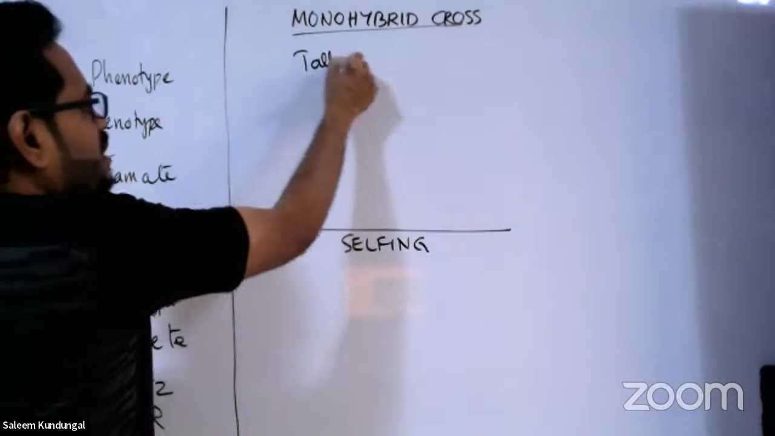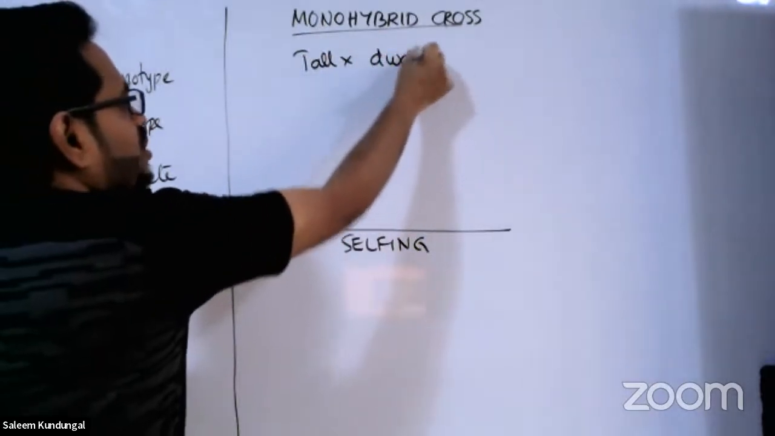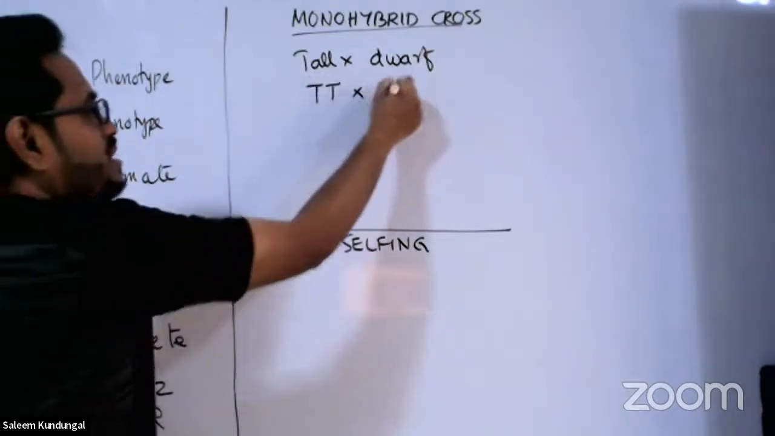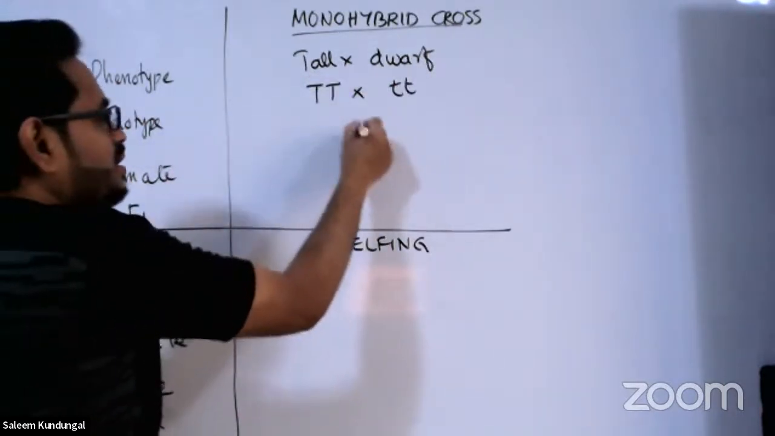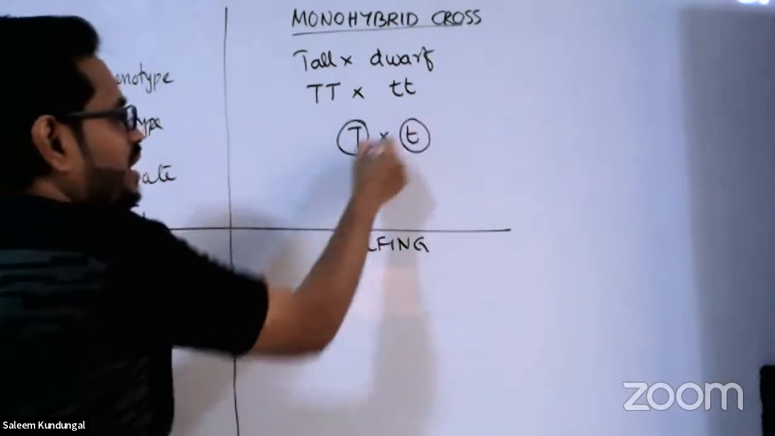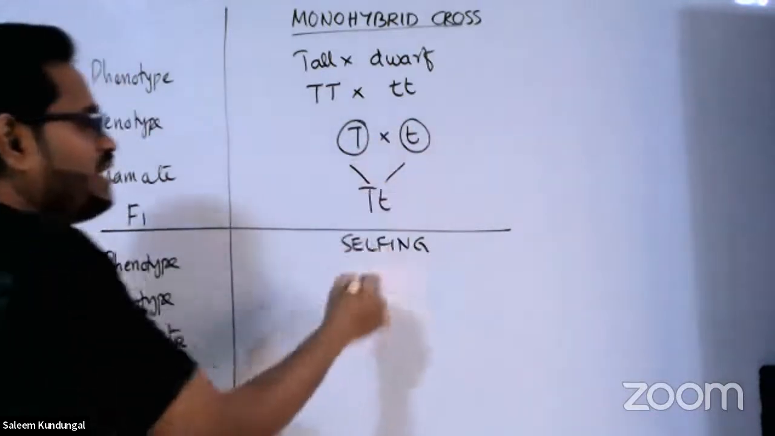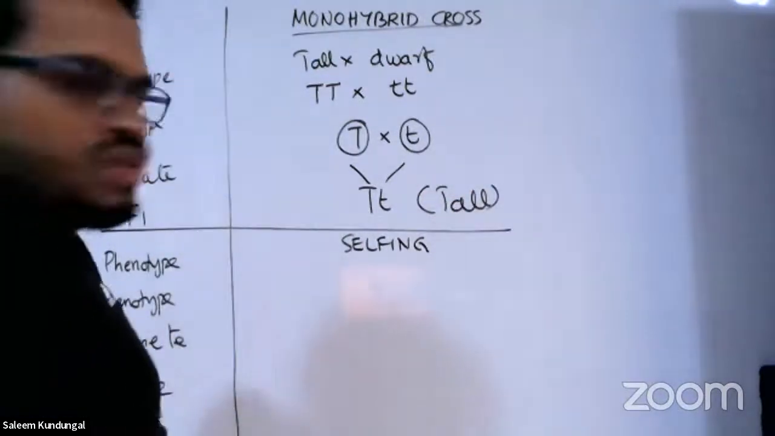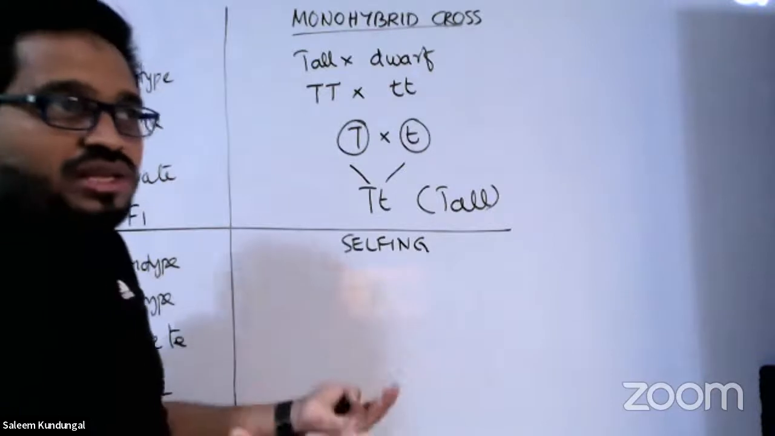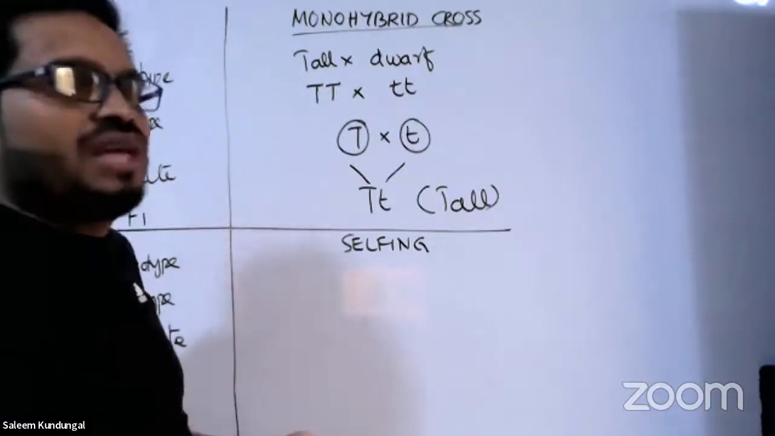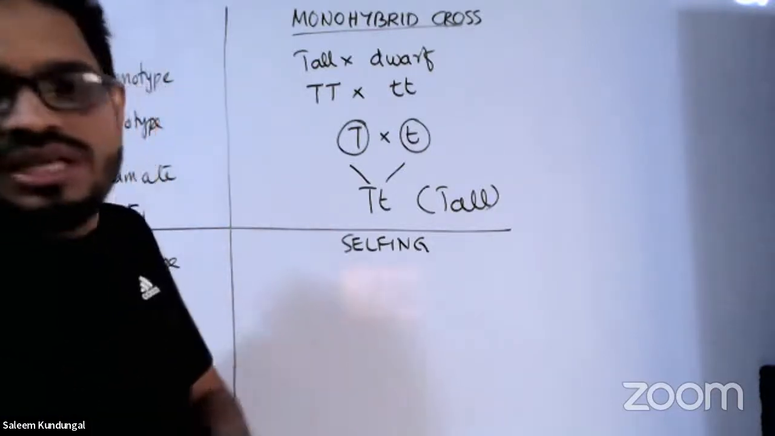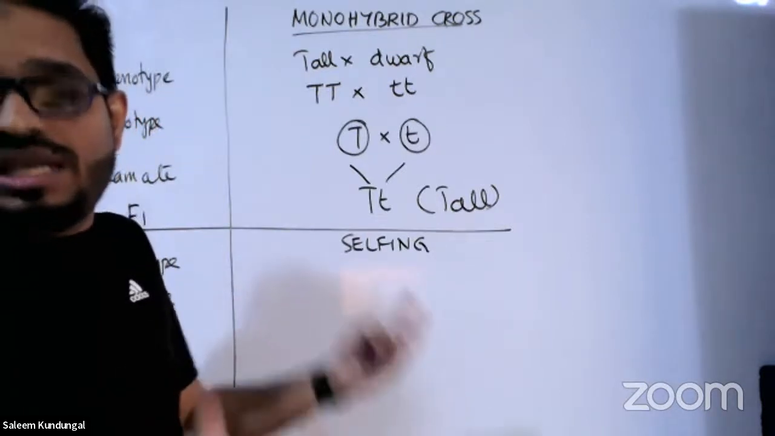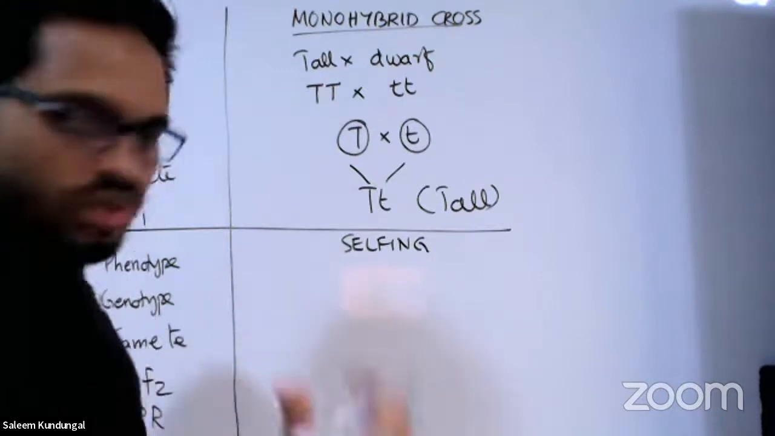Tall versus dwarf. Don't use the word short. Kindly use the word dwarf. Genotype, capital T capital T, small t small t. Gamete, capital T here, small t here. And F1, capital T, small t, and they all were tall. Okay. So we are just running through the revision. Whatever you are catching, the remaining you can sit and learn explanatorily, but in-depth understanding is required for some points. And whatever you want in depth, kindly let me know through the chat box.